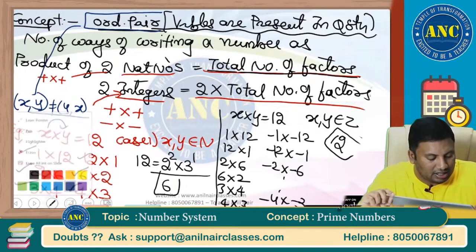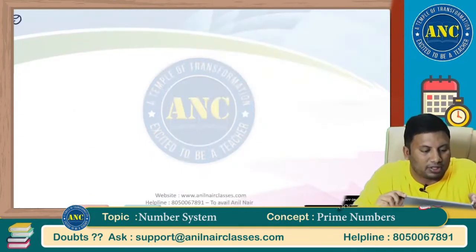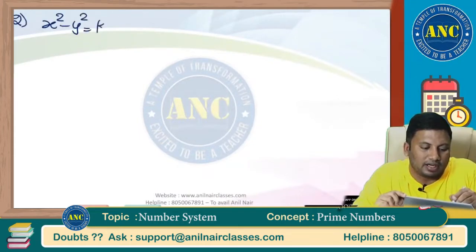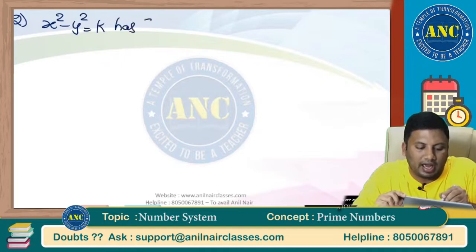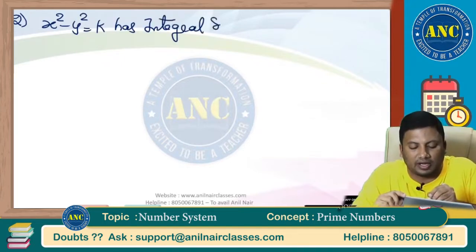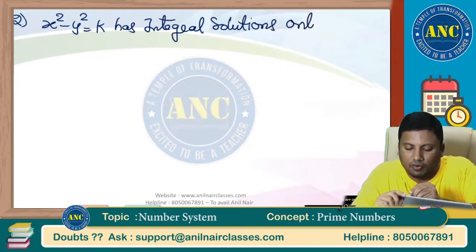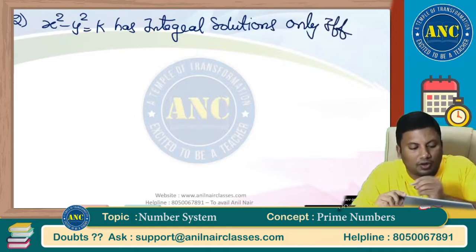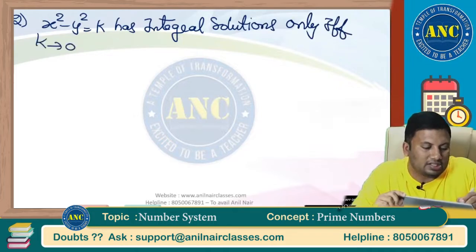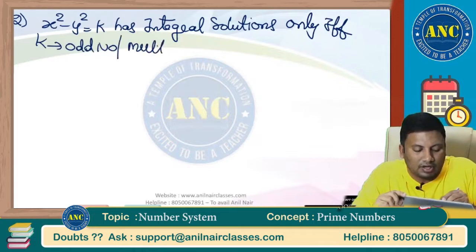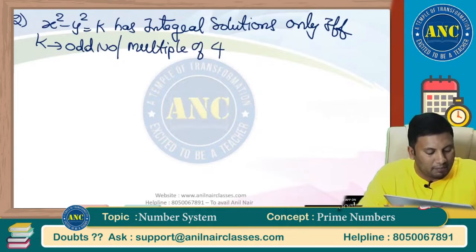Now second concept, please write down. Concept 2: x square minus y square equals k has integral solutions only if k is an odd number or k is a multiple of 4.